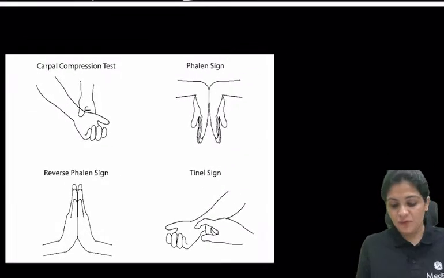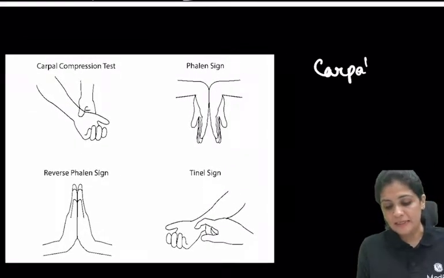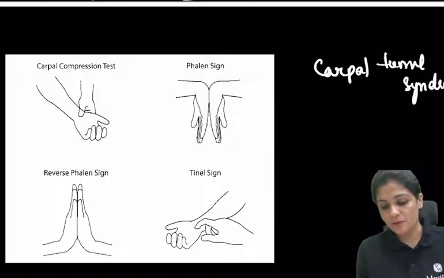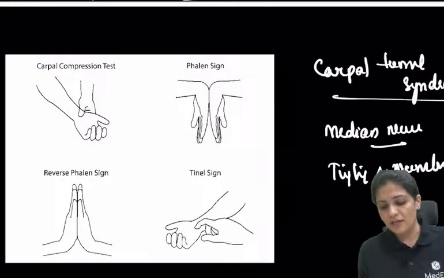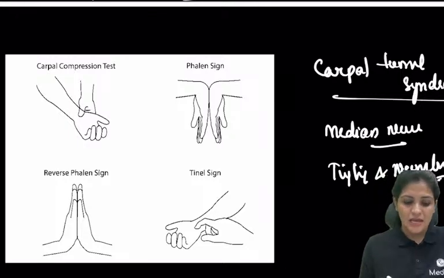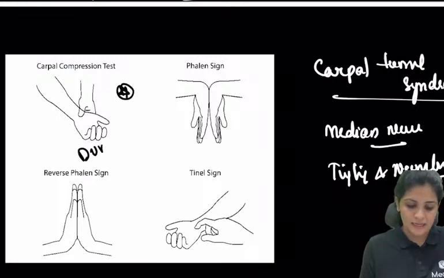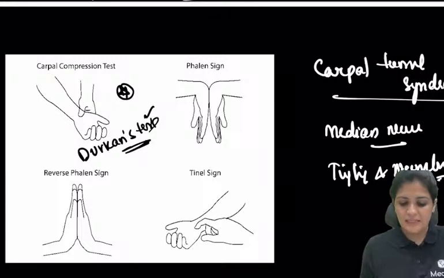And now these are the tests for carpal tunnel syndrome. What is carpal tunnel syndrome? Median nerve compression will result in tingling and numbness, called carpal tunnel. The various tests: one is the carpal compression test, which is asked in the exam and is called Durkan's test. Then this is the Phalen sign, reverse Phalen sign, and the Tinel sign.